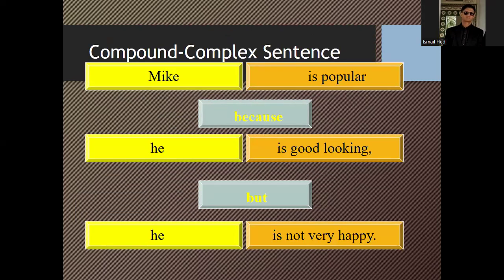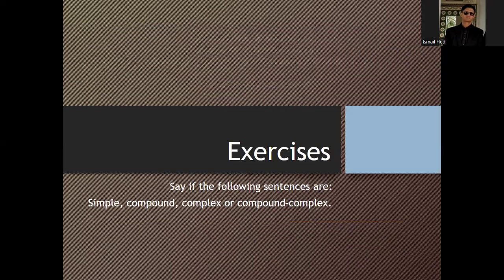Mike is popular because he is good looking, but he is not very happy. So here you can see that "Mike is popular" would be independent, and the rest of the two clauses, which are joined through conjunctions, are not independent, rather they are dependent. For example, "he is good looking" and "he is not very happy." They need the first clause, which is "Mike is popular."